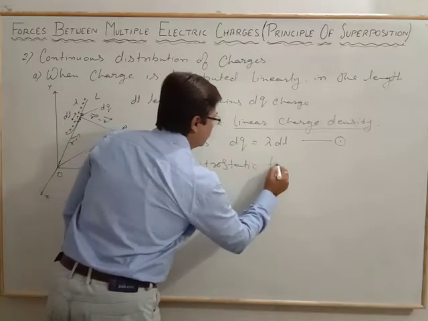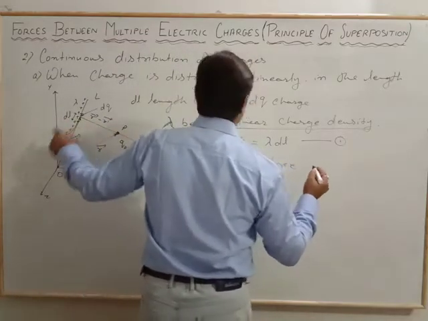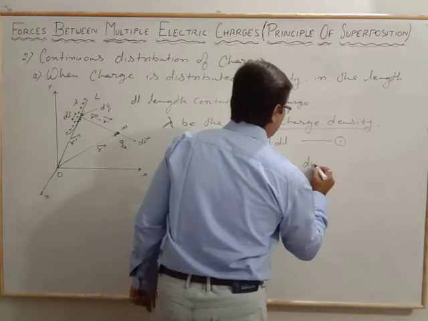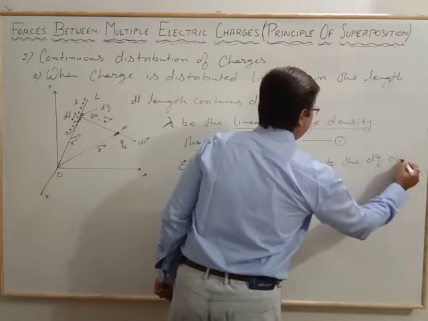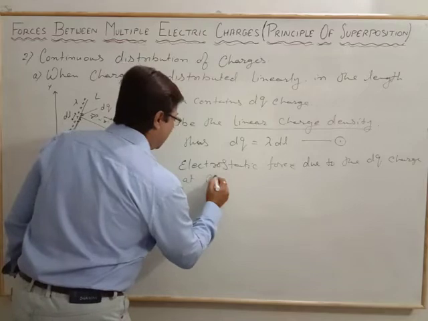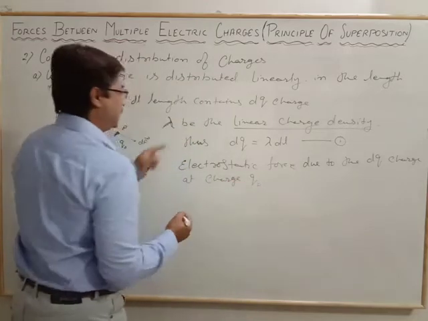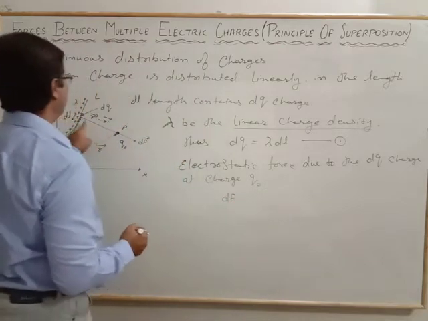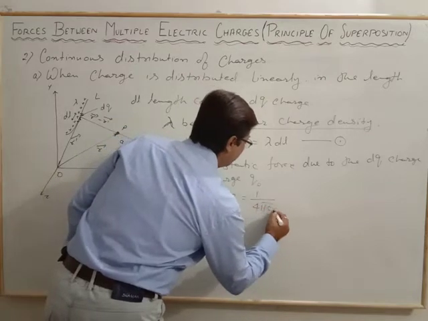That is df, the small force, and df is equal to 1 by 4 pi epsilon naught,